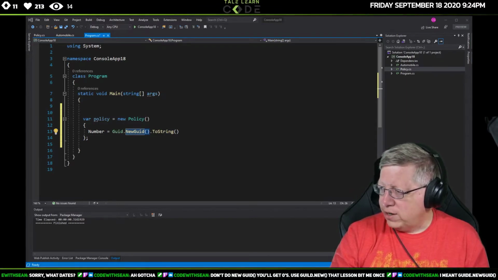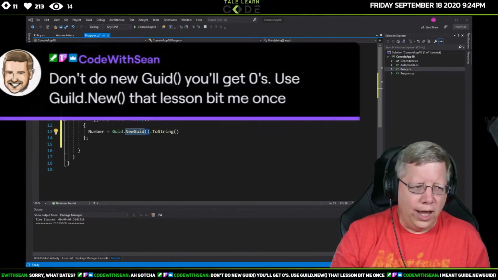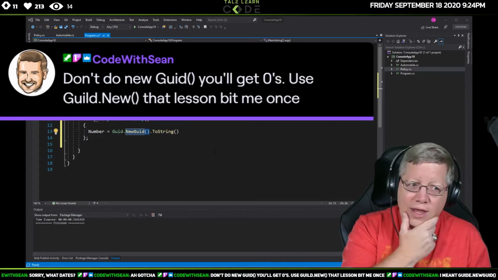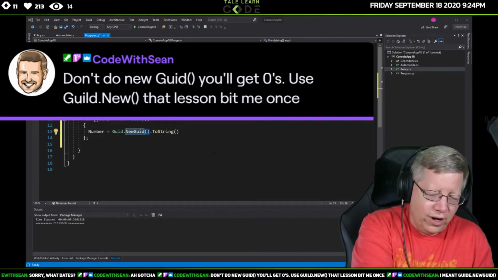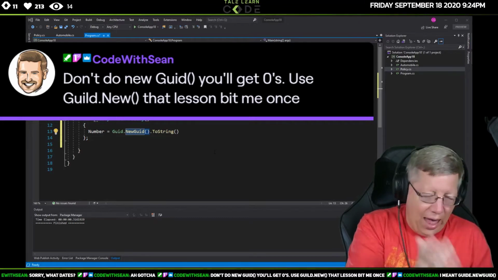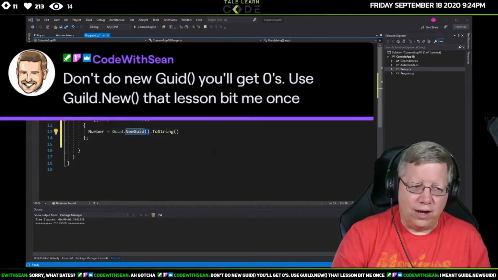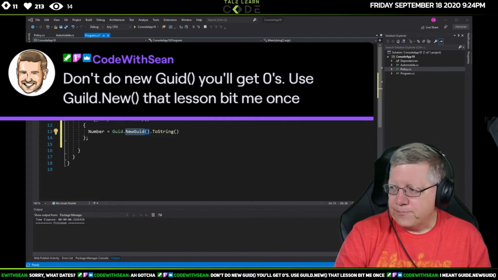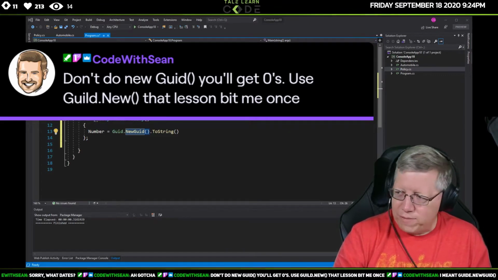this whole point right here: don't use a new GUID, because that's exactly what it's going to be. It's just going to initialize it with a bunch of zeros, and that's obviously not going to be unique, right? And it's not going to serve you any purpose whatsoever. So thank you, Sean, for that reminder.